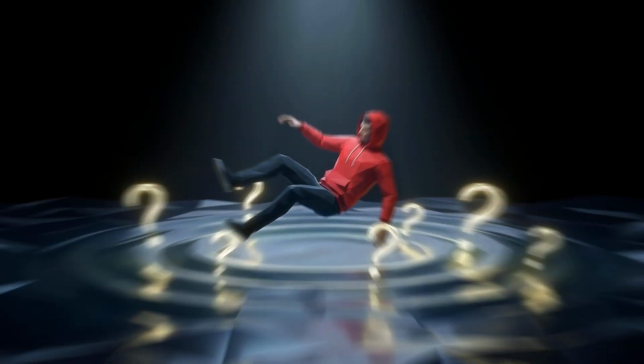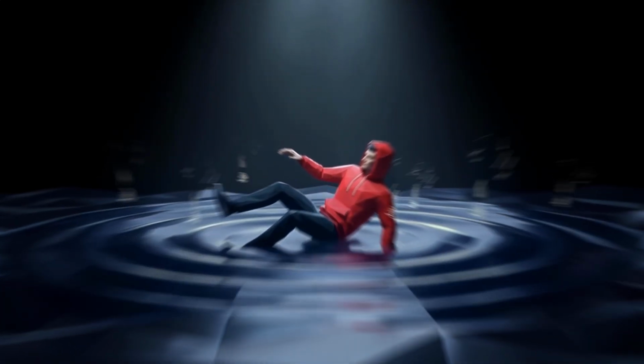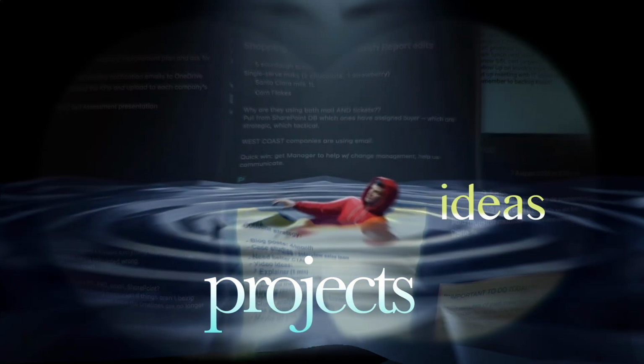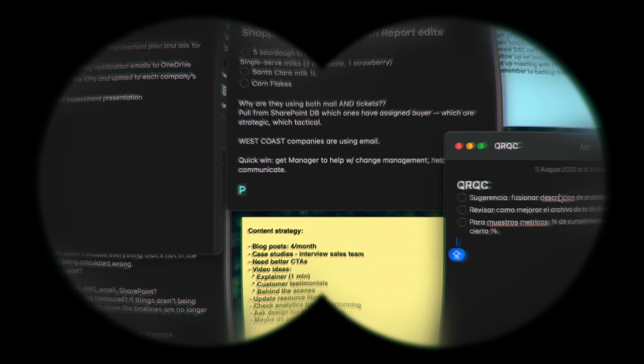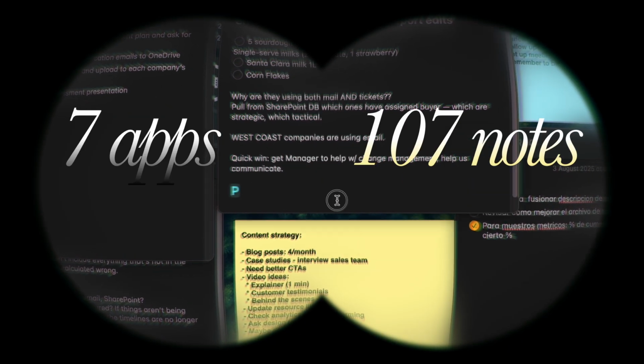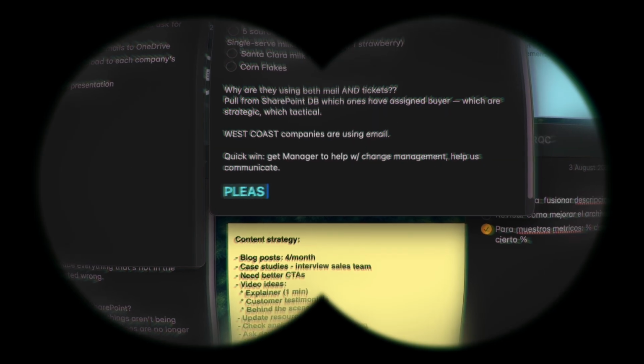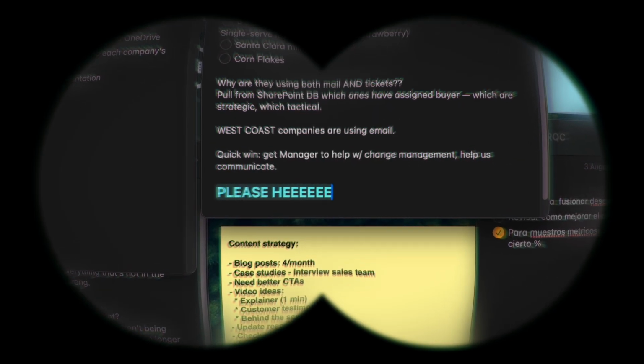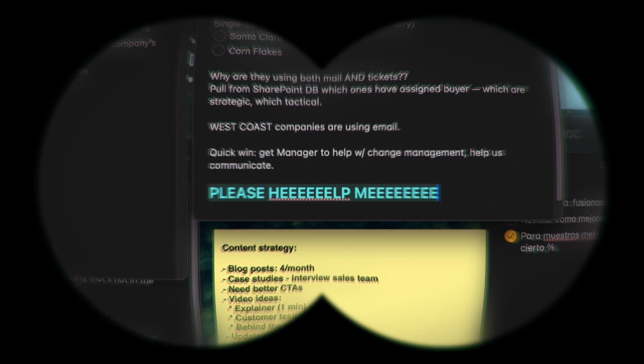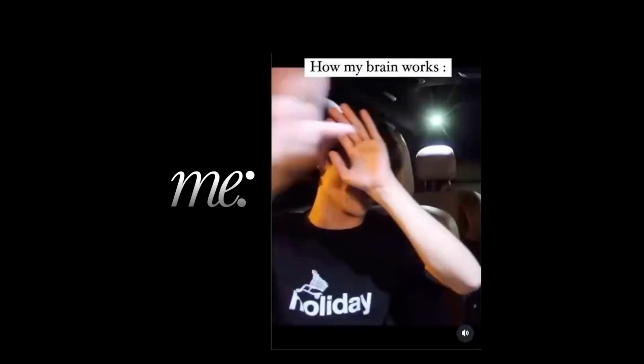Two years ago, I was drowning, not in water, in my own thoughts. I had projects, ideas, to-do lists, scattered across 7 apps and 107 different notes. Google Docs, Apple Notes, sticky notes on my desk, notebooks I would lose. My mind felt like a browser with 50 tabs open. New thought, boom, on the page. Does this sound familiar to you?